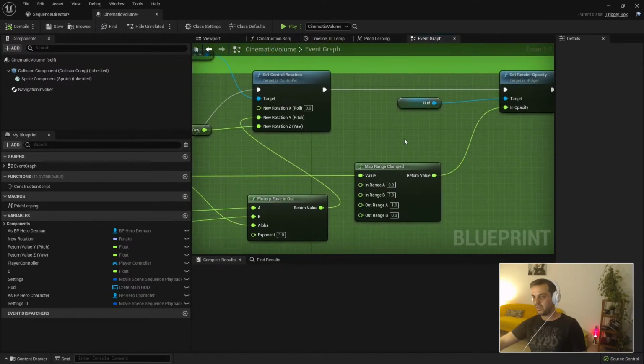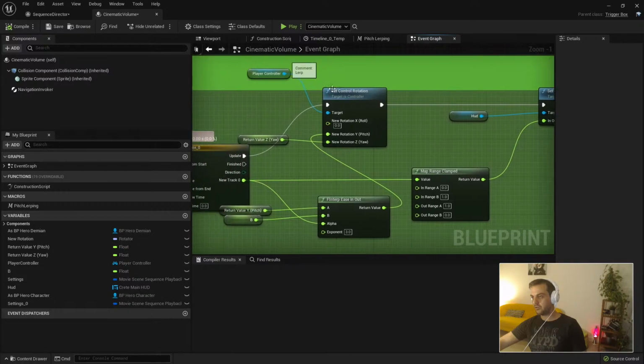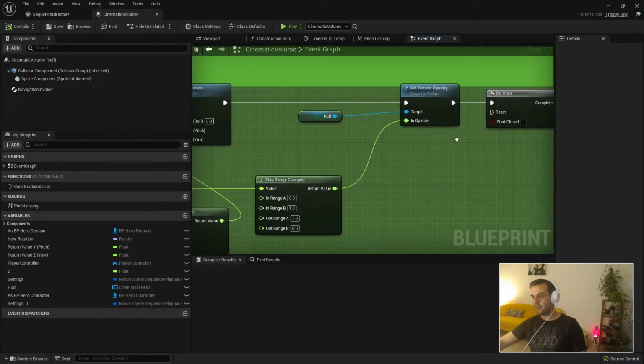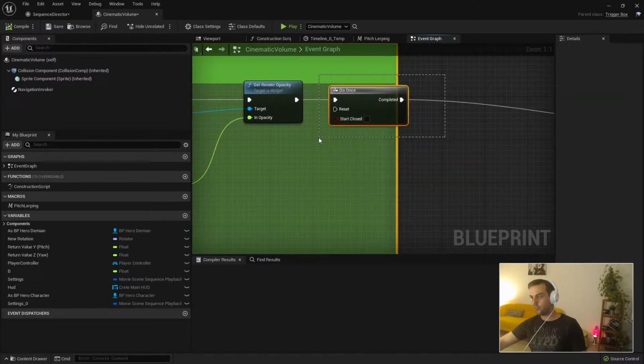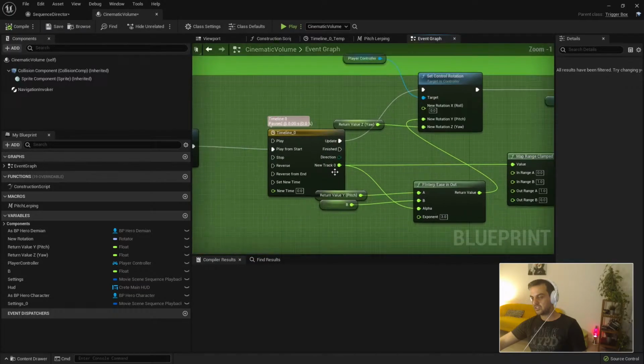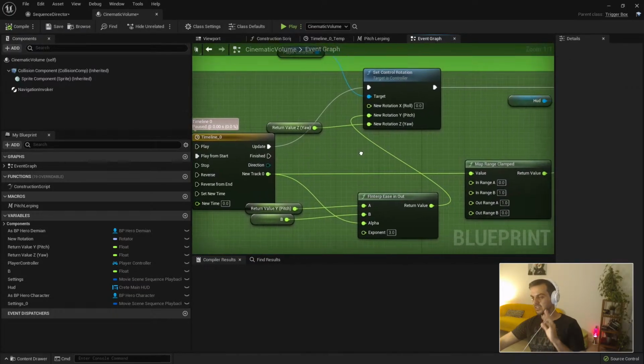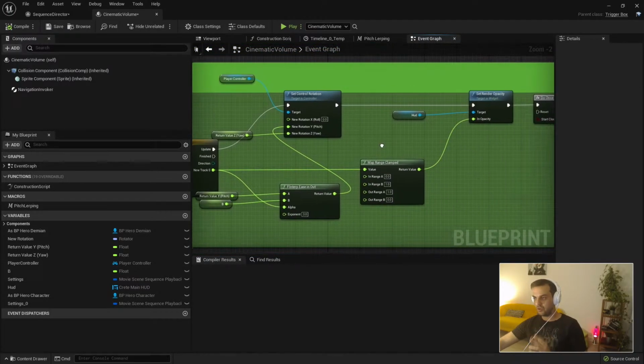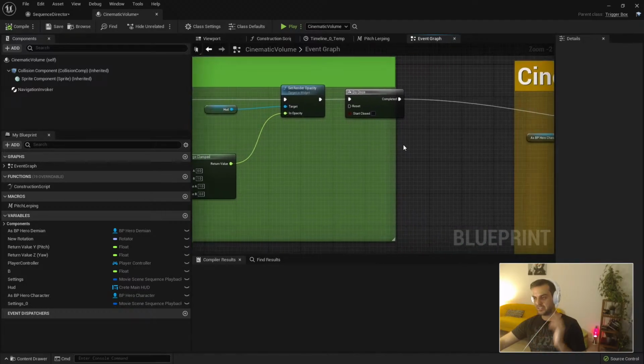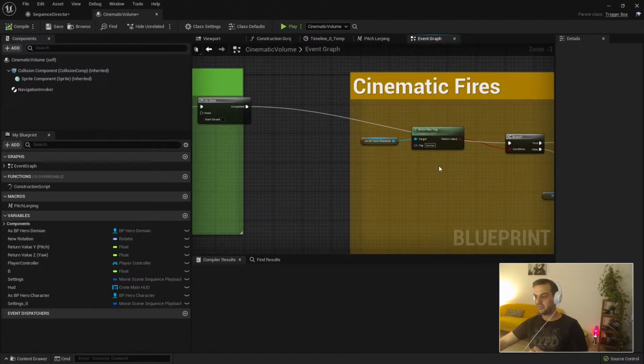So we lerp everything. We lerp the rotation and we lerp the hood opacity to 0, and then we do a Do Once. The reason I do a Do Once here and not in the Finished is because the moment I hit the volume, I jump straight to the cinematic. I just want to start. The idea of this presentation is to blend virtual production and games. There we go, a cinematic starts. I want to just feel the things already happening. I don't want to wait.